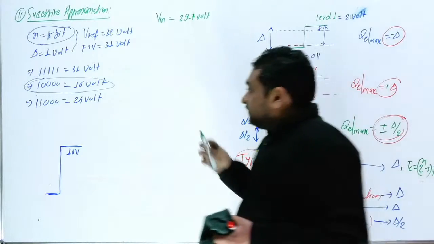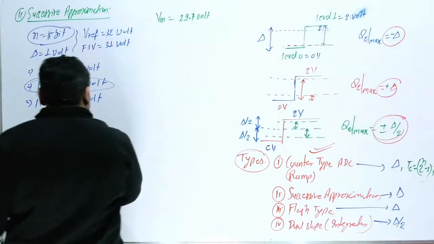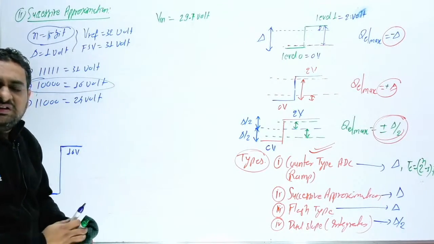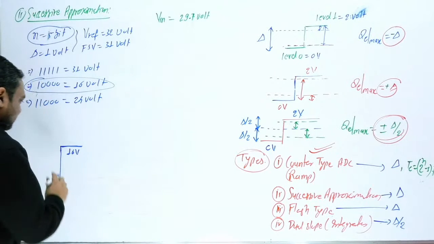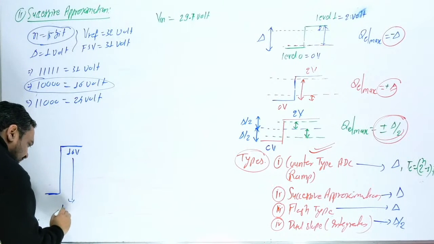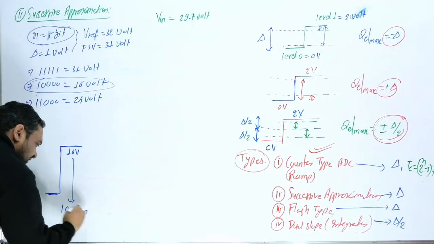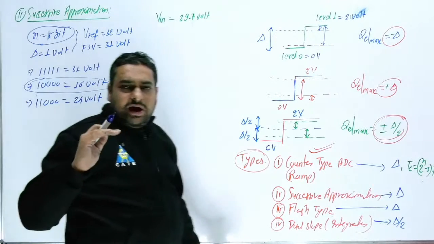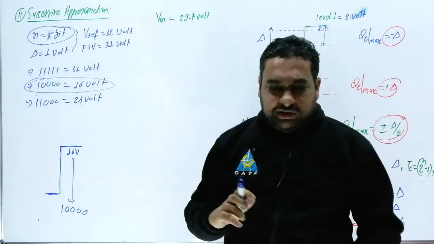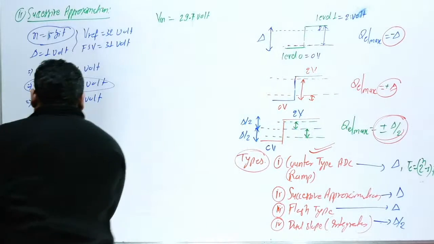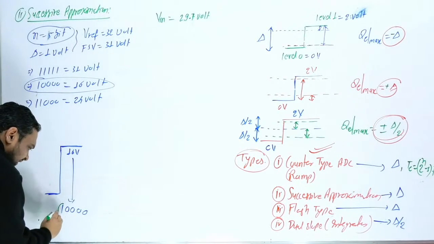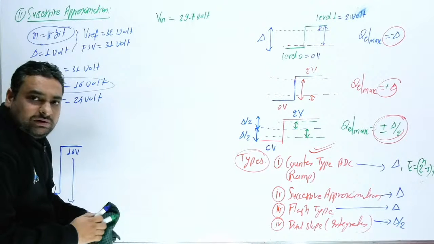You check whether the input is more than 16 volt or less than 16 volt. It is more than 16 volt, and the corresponding binary is 1 0 0 0 0. So now you have to go up. If you want to go up, this bit will be fixed to 1.